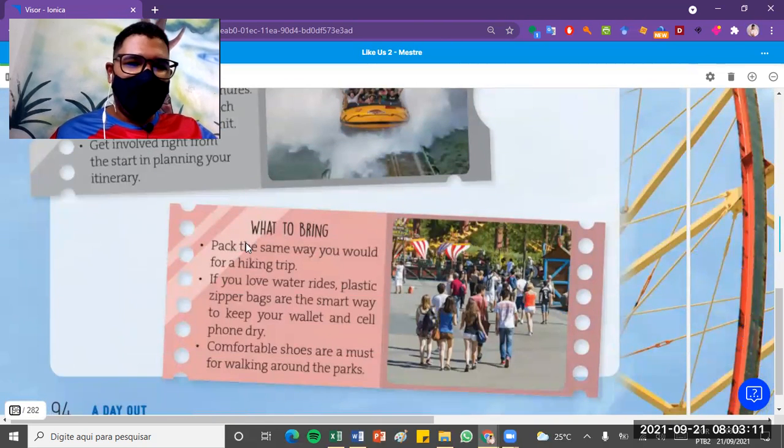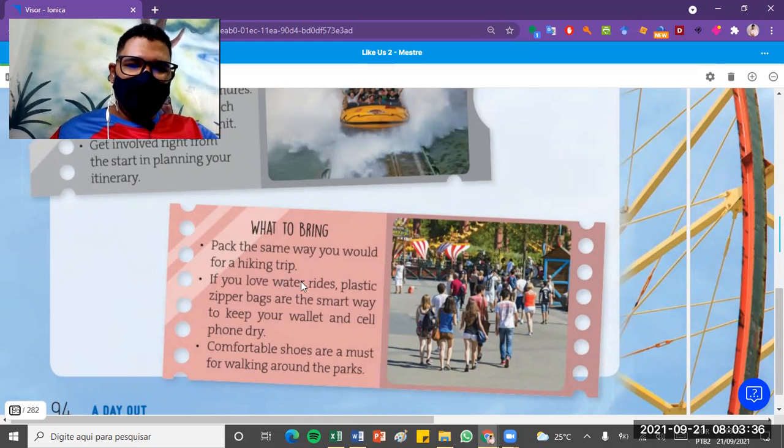What about what to bring? Pack the same way you would for a hiking trip, okay? So let's suppose you are doing a hiking trip. So you should pack the same things, food, sun protection, and so on, all right? Sunscreen.